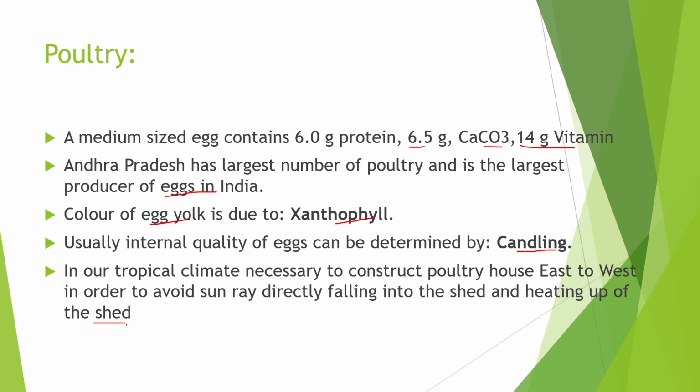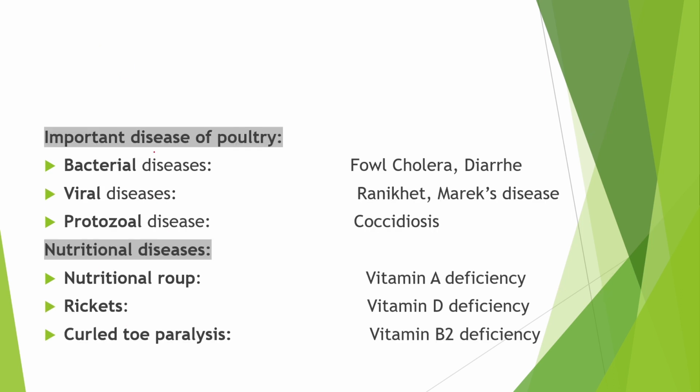The important diseases of poultry. First, bacterial diseases are fowl cholera and diarrhea. Viral diseases are Ranikhet and Marek's disease. Protozoal disease is coccidiosis. And the nutritional diseases are: first is nutritional roup caused due to deficiency of vitamin A. Next is rickets caused due to deficiency of vitamin D. And third is curled toe paralysis caused due to the deficiency of vitamin B2.